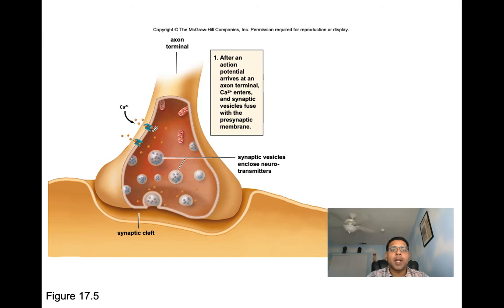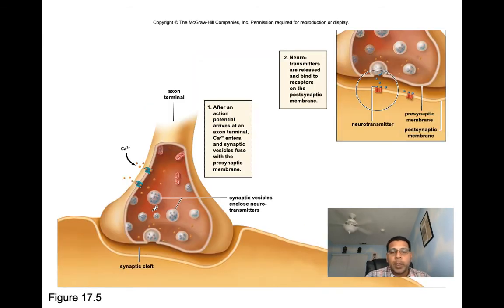So when calcium comes into the cell, this is going to cause these synaptic vesicles to then start to fuse towards this membrane. And when they fuse with the membrane, you can see they are made up of the same thing as the membrane is made up of. And if you remember, the membrane is made up of phospholipids. So they're made up of phospholipids as well, and they'll blend in with the membrane, and at the same time they release their neurotransmitter.